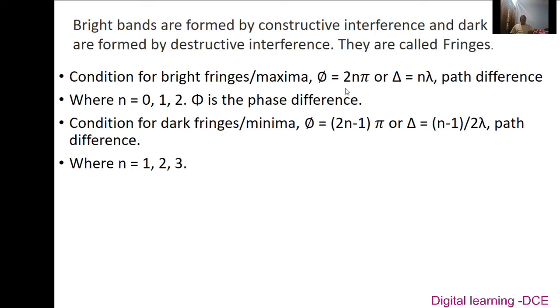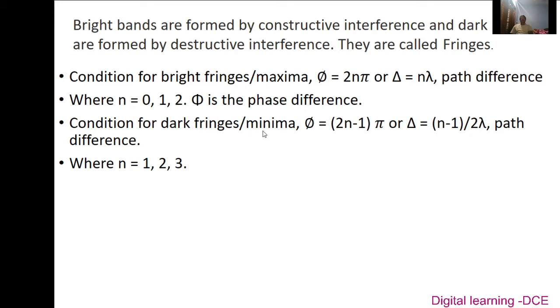When two or more waves propagate through the medium, they superpose over each other or meet in such a way that the path difference between the waves is an integral multiple of lambda, or the phase difference is an even integral multiple of pi. There we get the bright fringes.